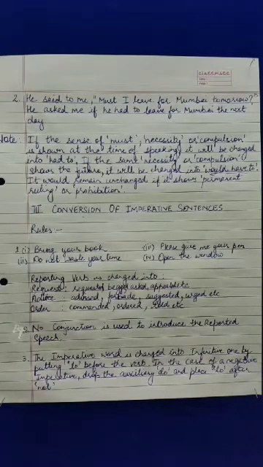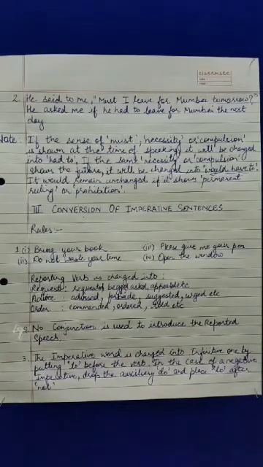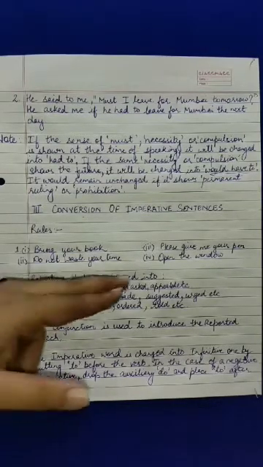So, when we convert such sentences from direct into indirect, then the reporting verb is changed.